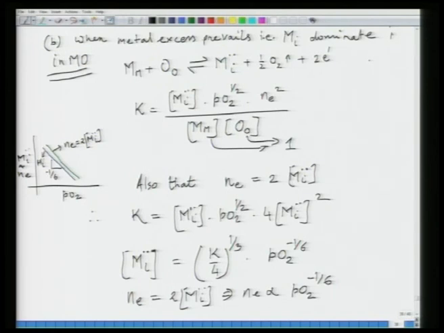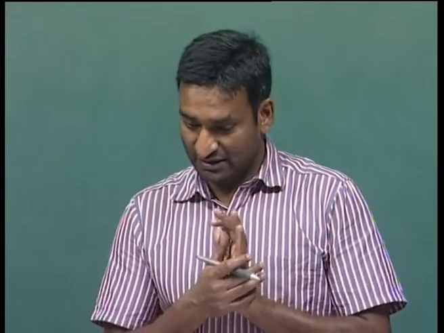Okay. So, this is the case when you have oxygen deficiency, which means either oxygen vacancies prevail or metal interstitials prevail. In the next class, we will look at some other cases to work out the defect equilibria in these non-stoichiometric oxides. Thank you.